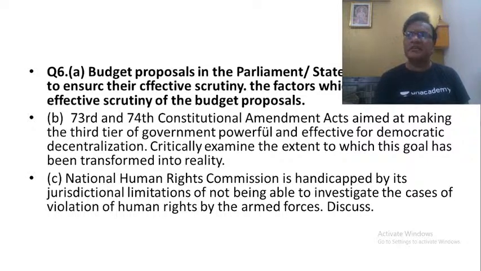On the positive side, what we can say is that suddenly India has moved towards what is called participatory democracy from representative democracy. Before the implementation of the 73rd and 74th Amendments, we had less than around 6,000 representatives for a country of more than 1 billion people. Now we have more than 3.2 million elected representatives, out of which more than one-third are women, which clearly shows that we are moving towards participatory democracy. This is the only positive aspect of the 73rd and 74th Amendments. Otherwise, there are so many problems.